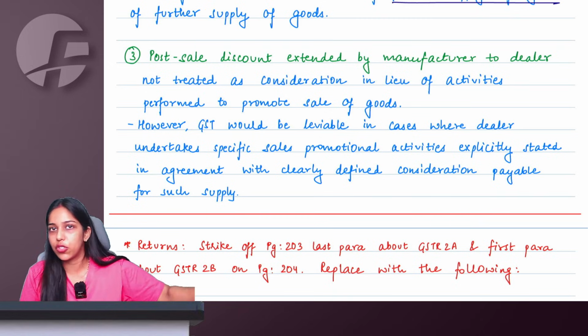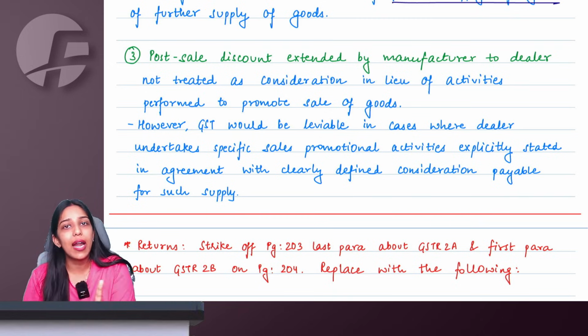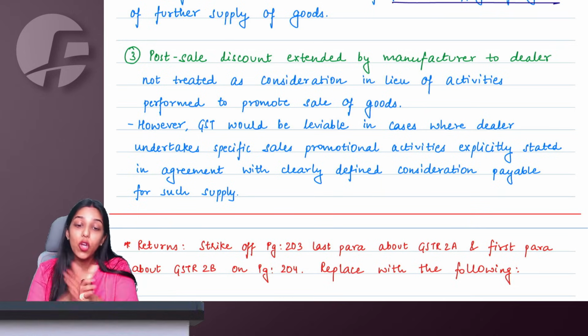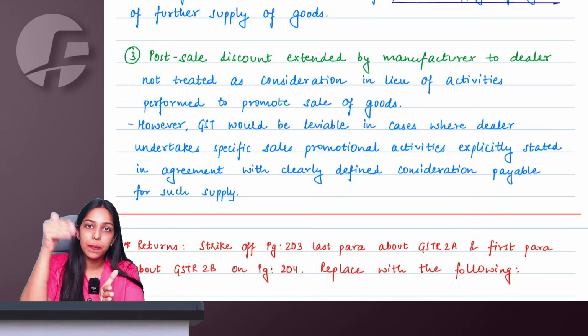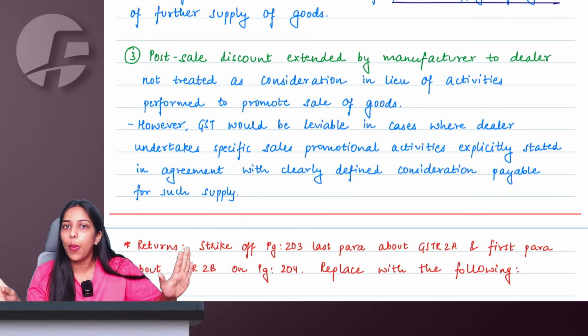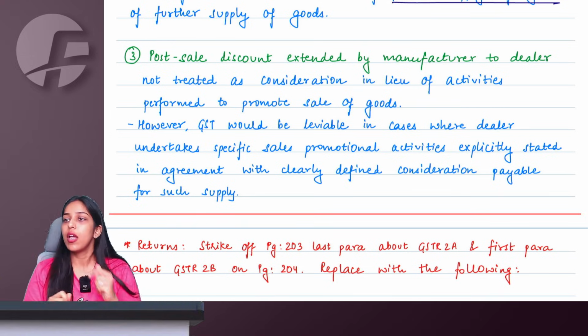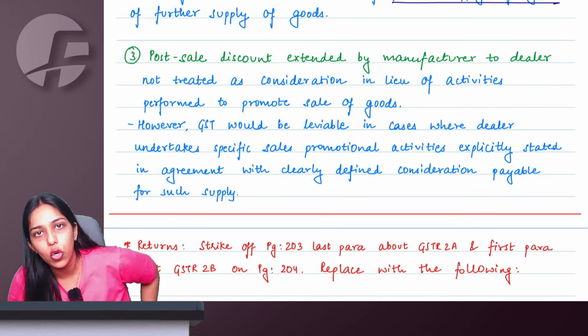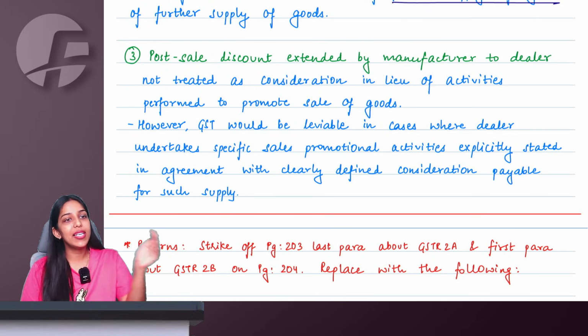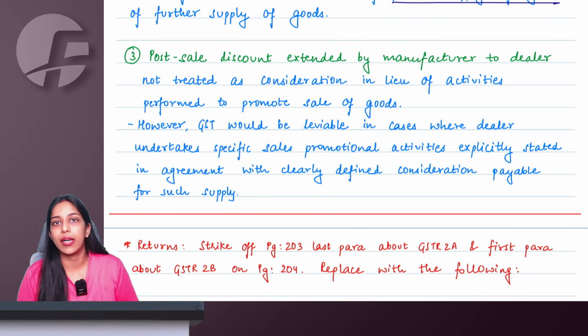Sony, the manufacturer, has not said anything. In that case, if the manufacturer is giving some discount to Vijay Sales, can we consider it as the manufacturer is giving this discount because they want Vijay Sales to invite a Santa Claus? No, ma'am. Everything is being operated on a principal to principal basis. Sony is not telling Vijay Sales or Croma to do anything. It is doing on its own. So you cannot say that these discounts are given for these promotional activities.